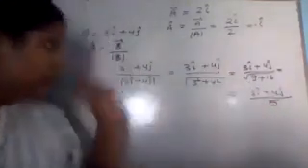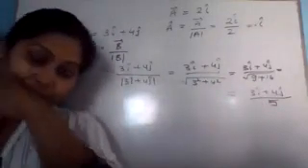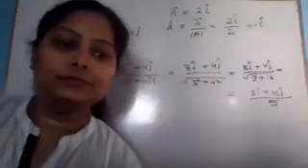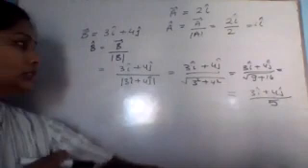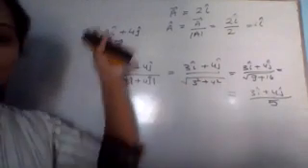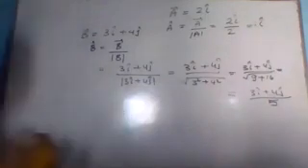Under root 25 is 5, so you can write 5. This is clear? Yes, ma'am. That is how we can find out the unit vector of a particular vector. Okay.